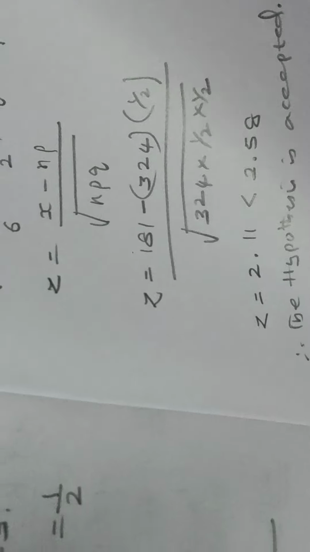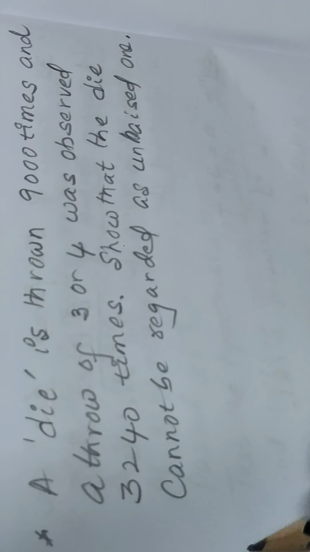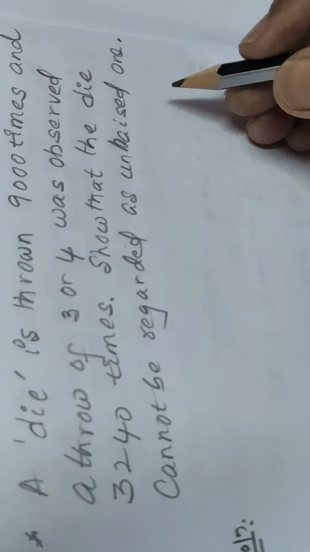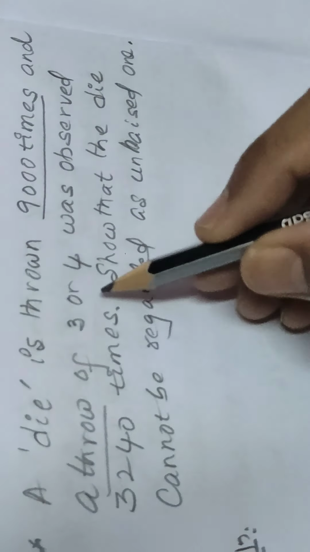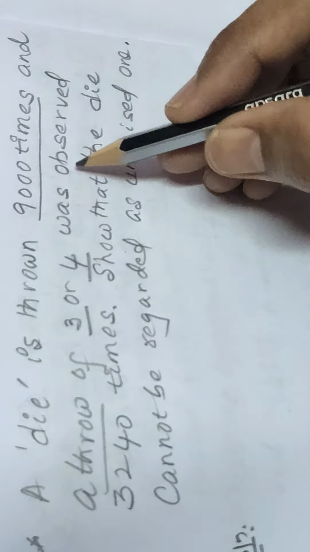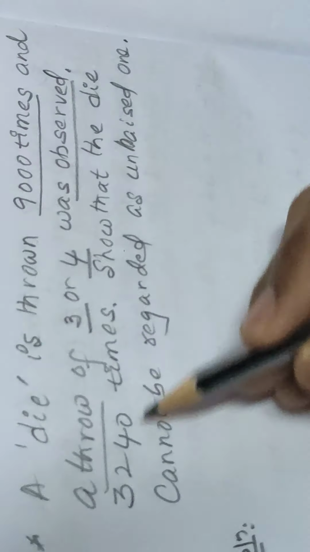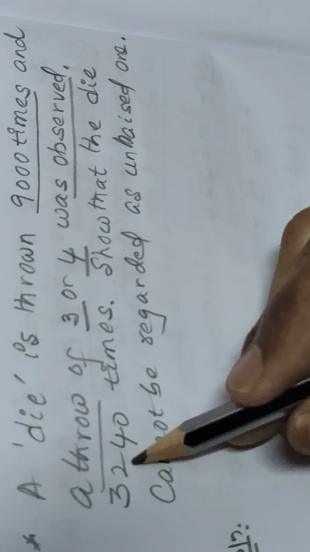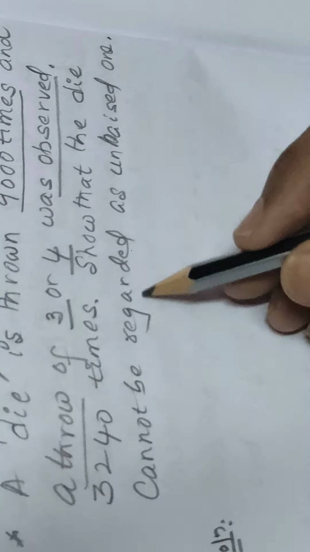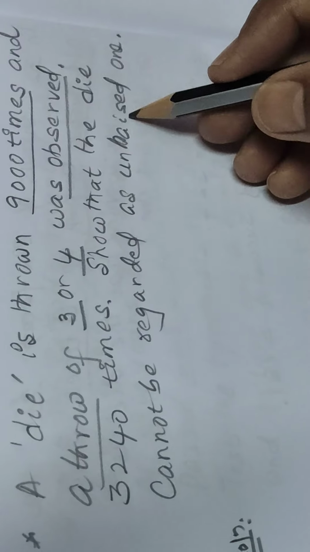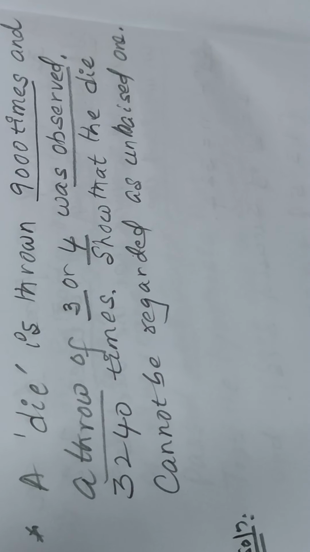We'll solve one more example of the same kind. I'll read the question again. A die is thrown 9,000 times and a throw of 3 or 4 was observed 3,240 times. Show that the die cannot be regarded as an unbiased one.